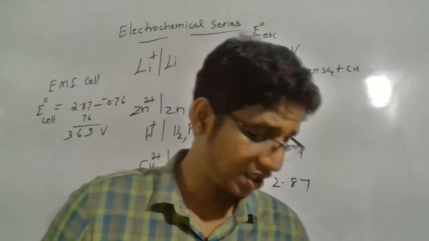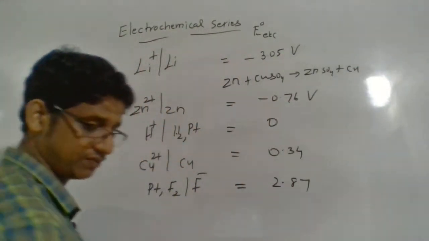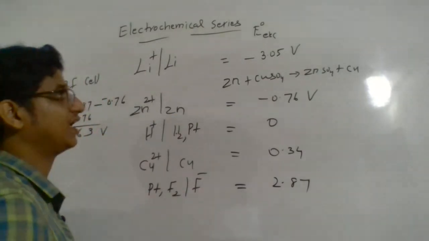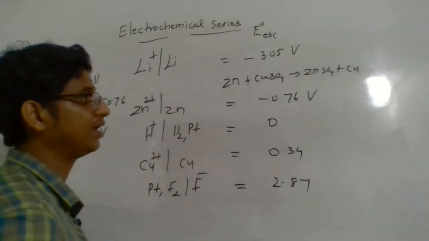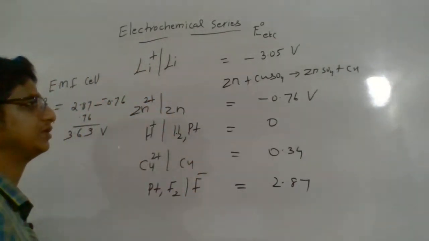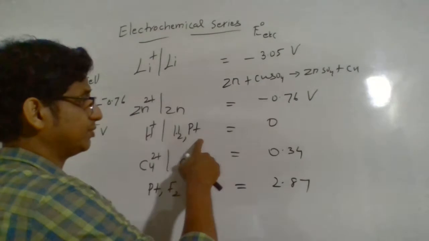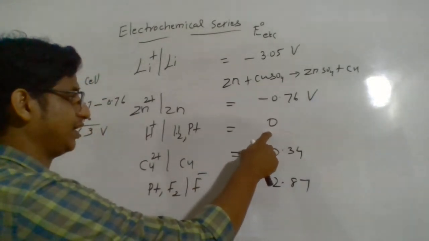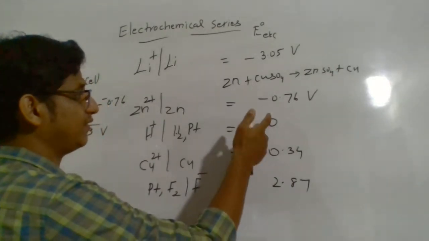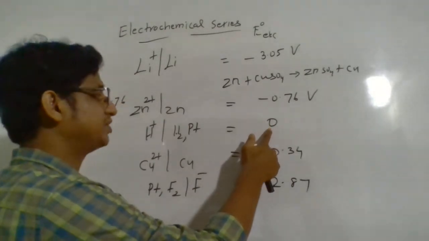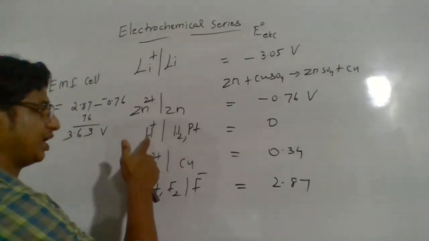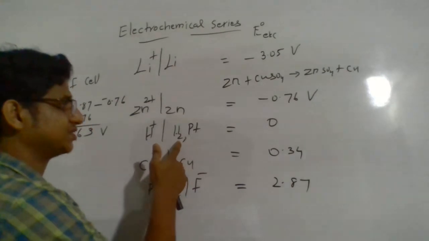Next, we know that when a metal reacts with an acid, hydrogen gas will be released. Now we can have a standard to understand which metal will produce hydrogen gas, because we know the reduction potential value of hydrogen. We arbitrarily fix it as 0. If the reduction potential value is less than 0, hydrogen gas will be produced, because the H plus ion has to undergo reduction.